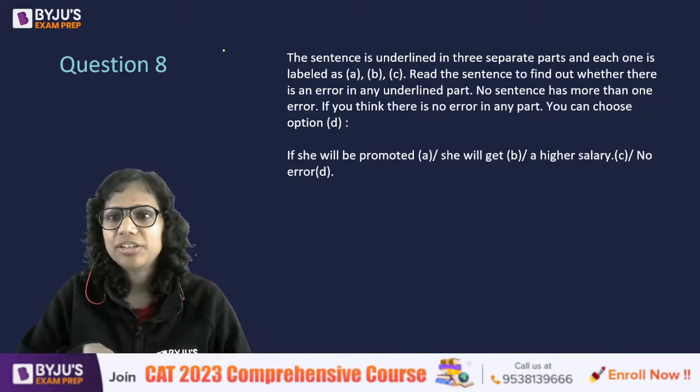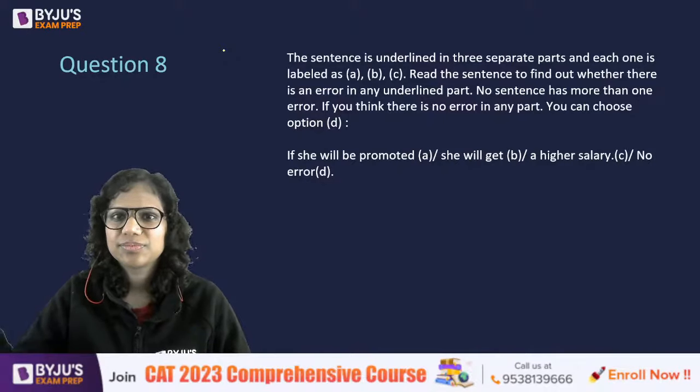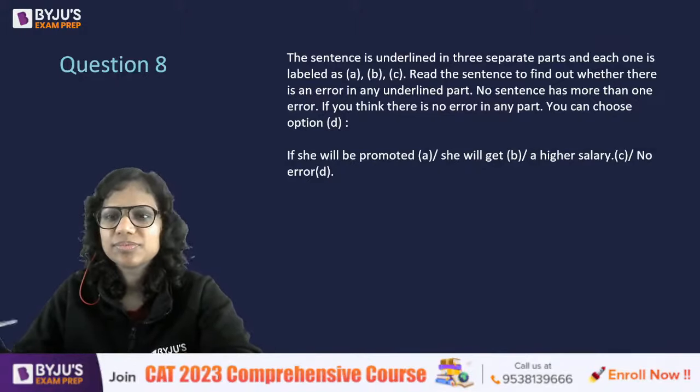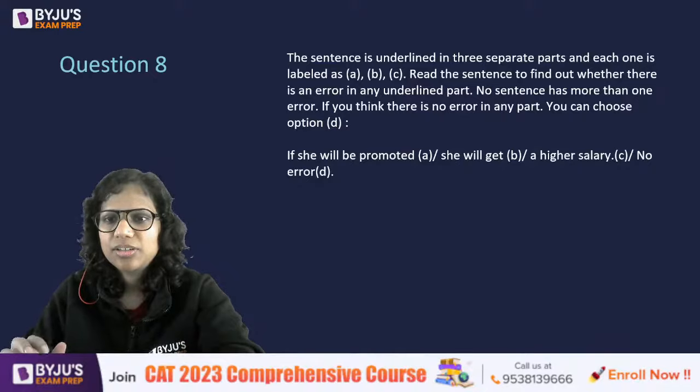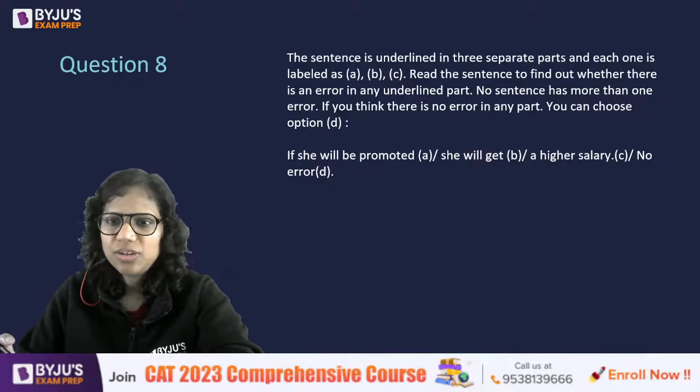If you think there is no error in any part, you can choose option D. Ari says A, Shilpa A, Jonty B, Shubham A. All right, so it's okay. 1A, 1B mostly is okay. Shivam says no error. All right.